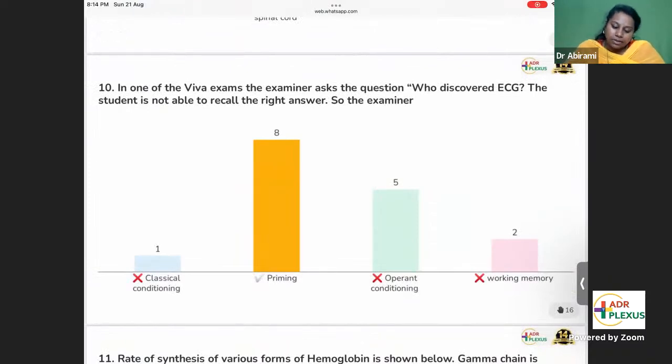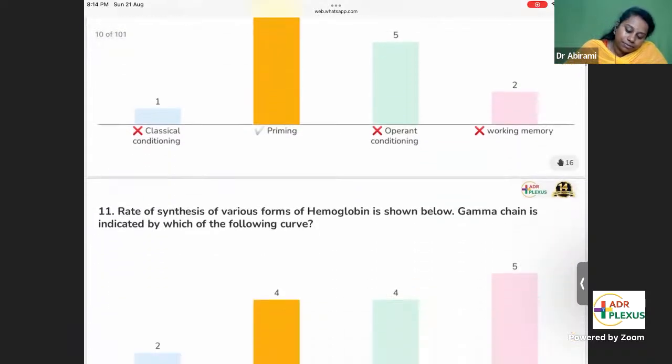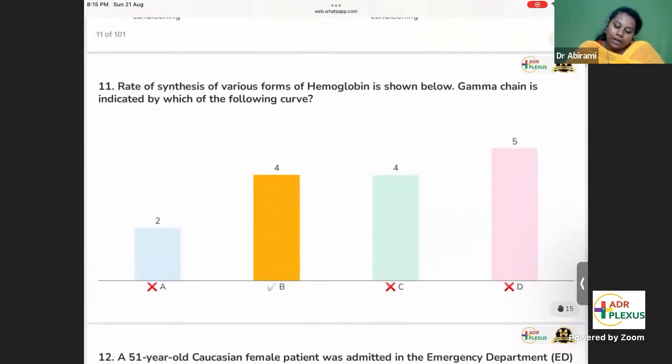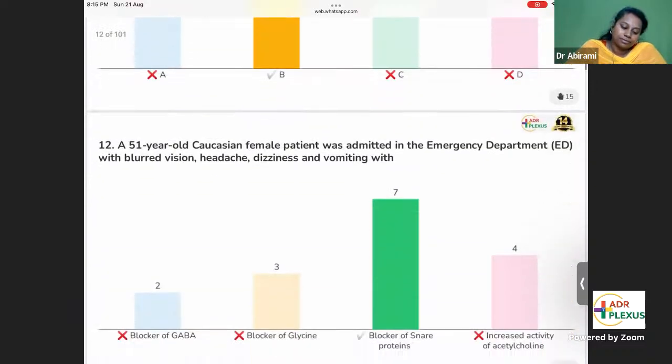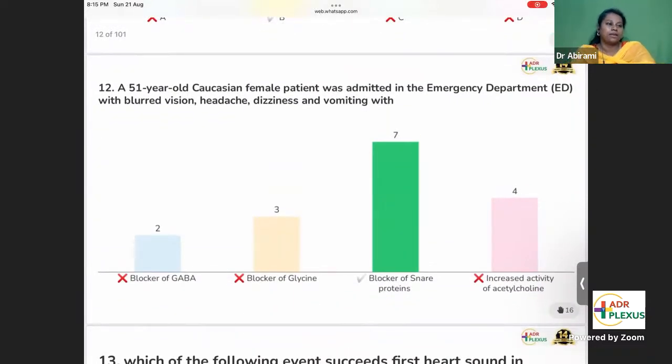Viva exam, priming, that also most of you are right, priming. Hemoglobin, most of you have gone wrong for option D, so it's B. A 51-year-old female, emergency, blurred vision, headache, dizziness, SNARE protein, good. Most of you have got it right.